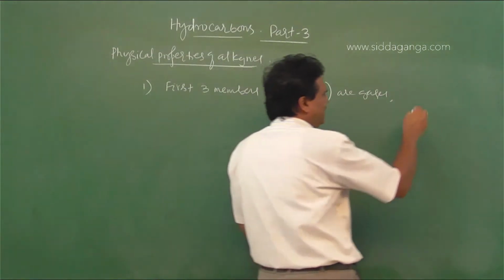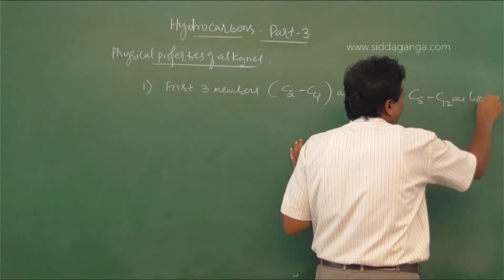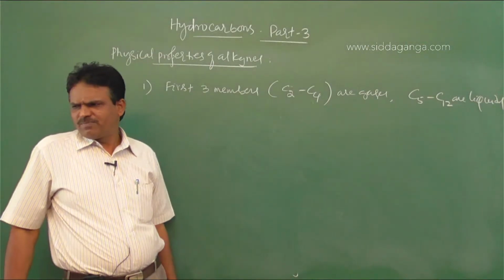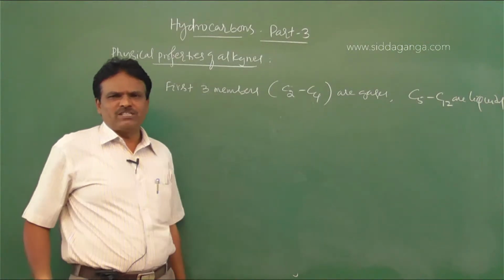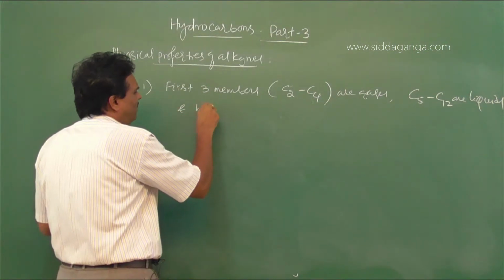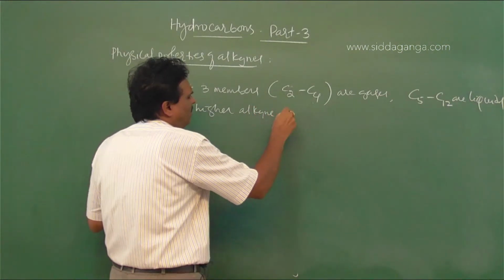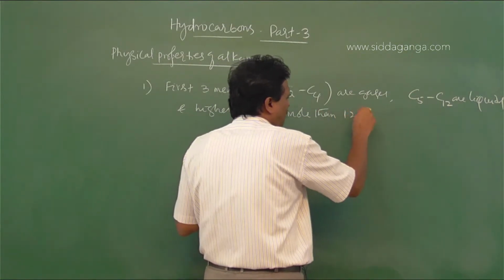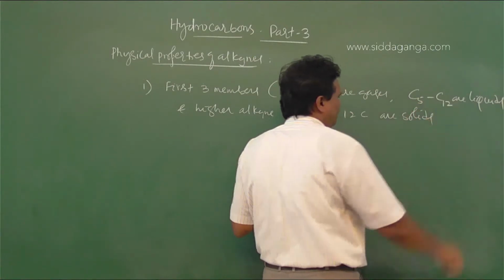Alkynes containing 5 carbon atoms up to 12 carbon atoms exist as liquids. And higher alkynes, which contain more than 12 carbon atoms, are solids.